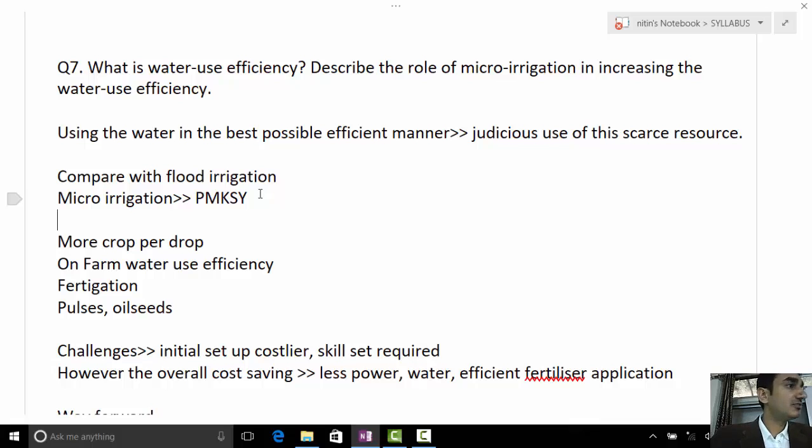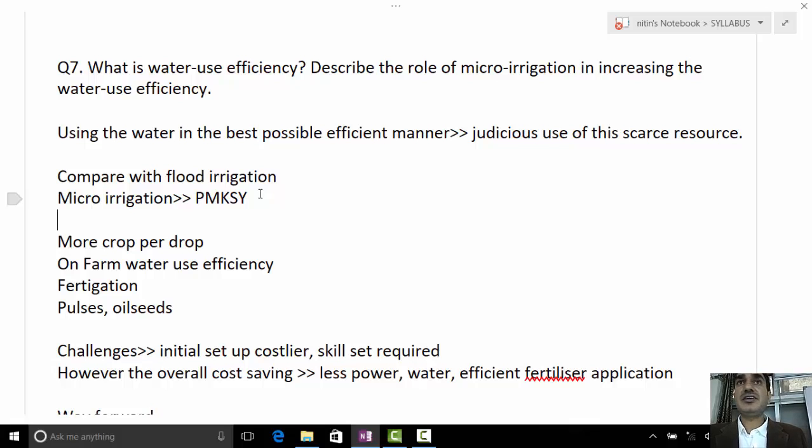So Vibhu has told the points regarding the role of micro irrigation in increasing water use efficiency. It will increase the on-farm water use efficiency, right? Compare flood irrigation and micro irrigation. In flood irrigation, a lot of wastage of water happens, right?